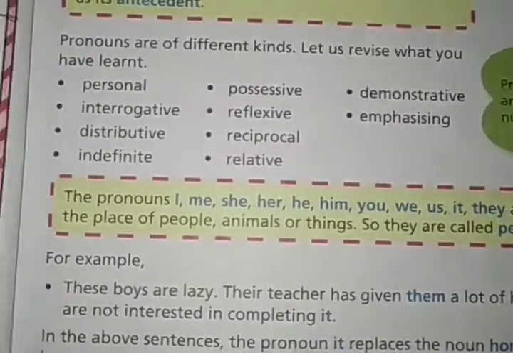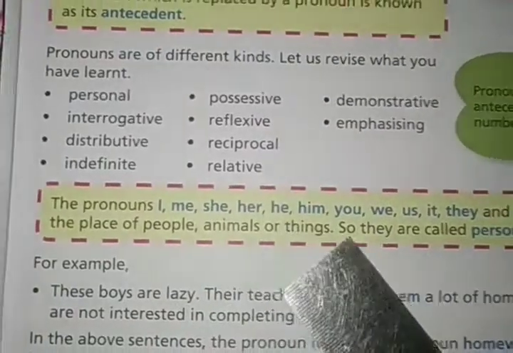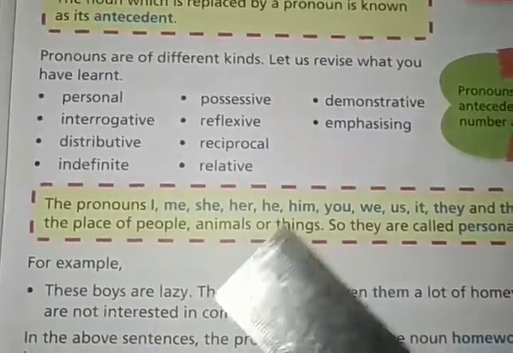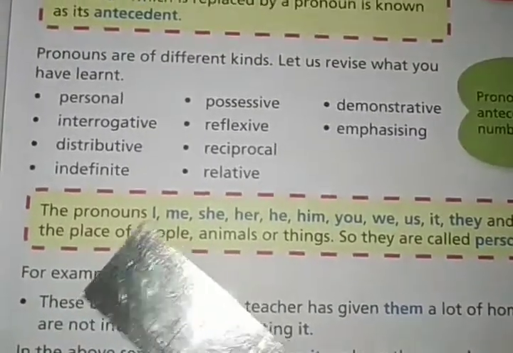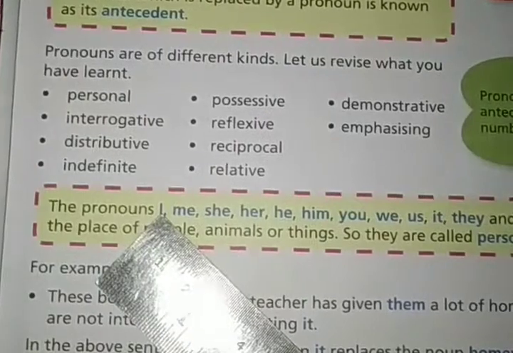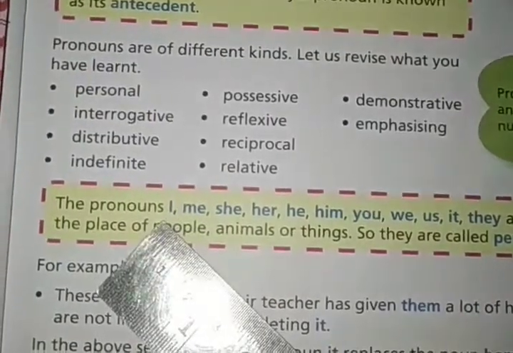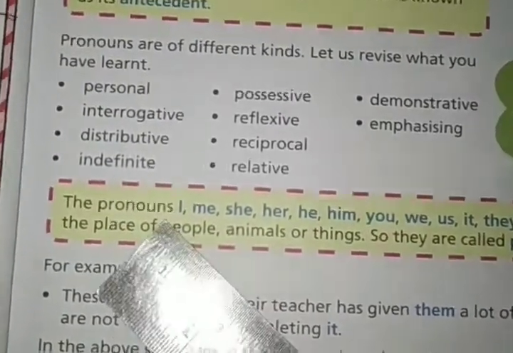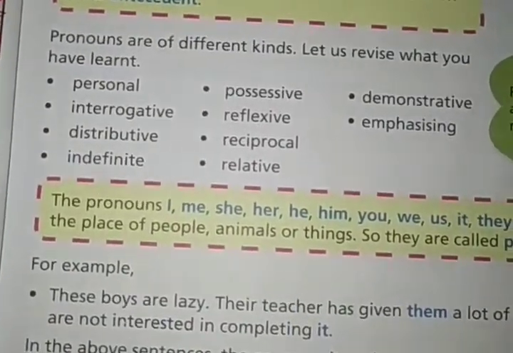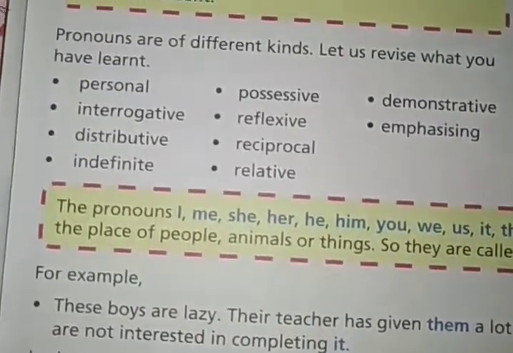What are they? I, me, she, her, he, him, you. These types of pronouns are used in place of nouns. When I'm talking about myself, we use I. So I, me, she, her.